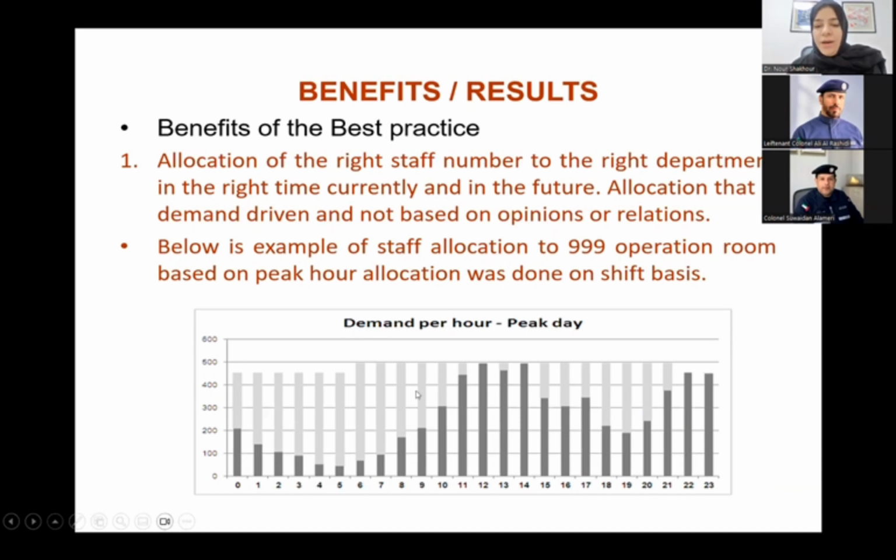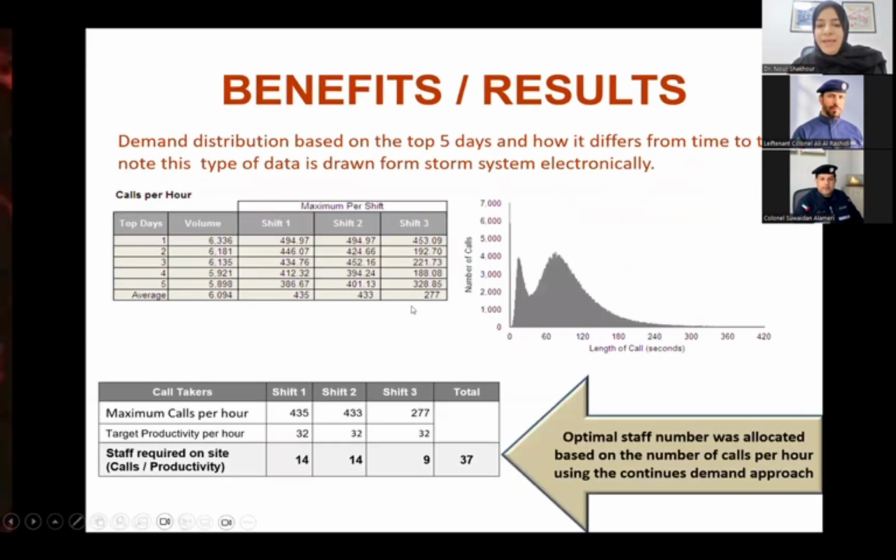Here we are showing you how we are studying this for the operation room. Every hour, how many people we actually need versus the type of demand for every hour. And this is how we utilize this information by knowing the volume of calls we have on the top day, second day, until the 5th day. And we know the maximum per hour in that day. So according to this statistic, we can know that the 3rd shift has the least amount of demand. Accordingly, I should allocate the people to the 1st and 2nd shift mostly. By this, our resource will be more agile and more fluid and directed toward the business need.